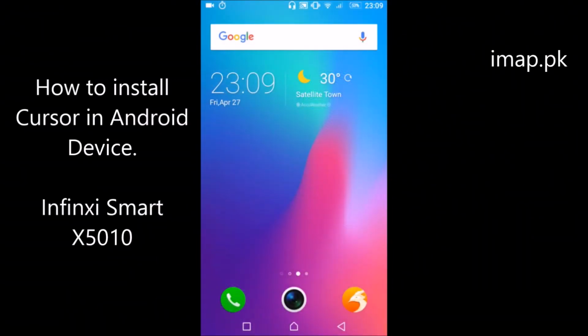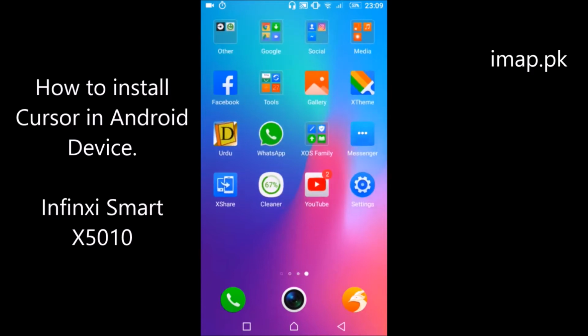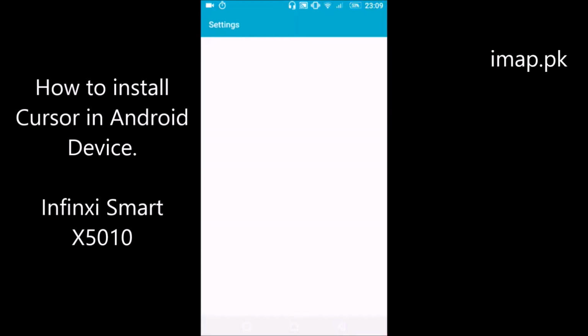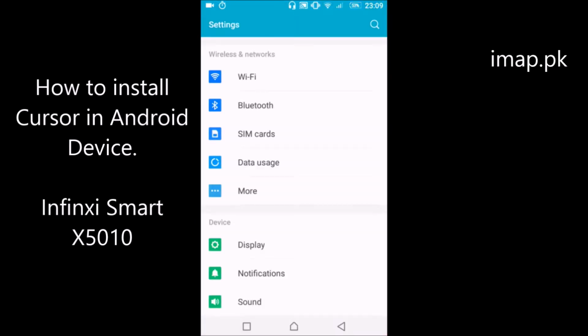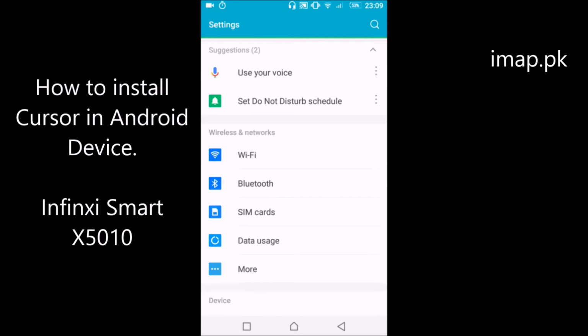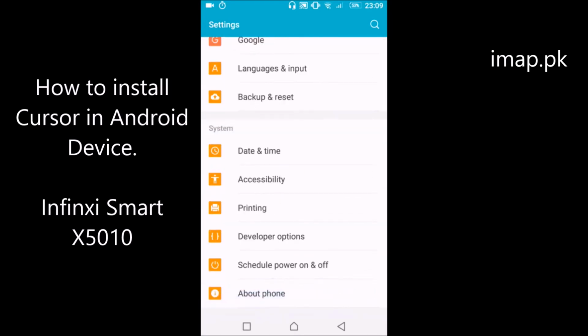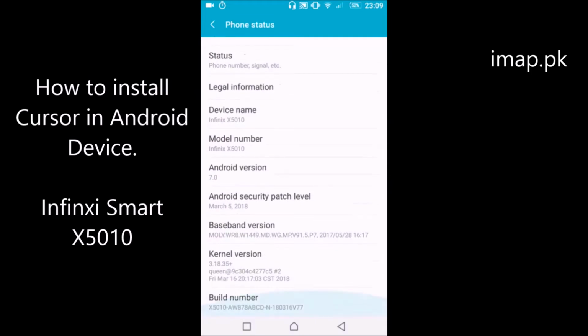I am your host Hamid, showing you how to install cursor in your device. Firstly, go to settings. In settings, there is an option about phone. Click it. There is a last option, build number.